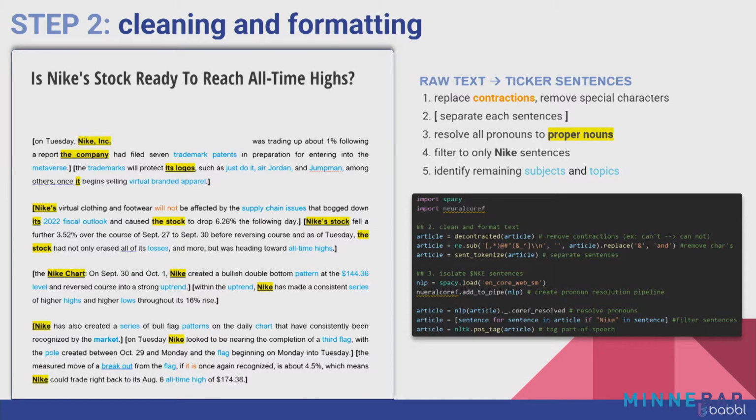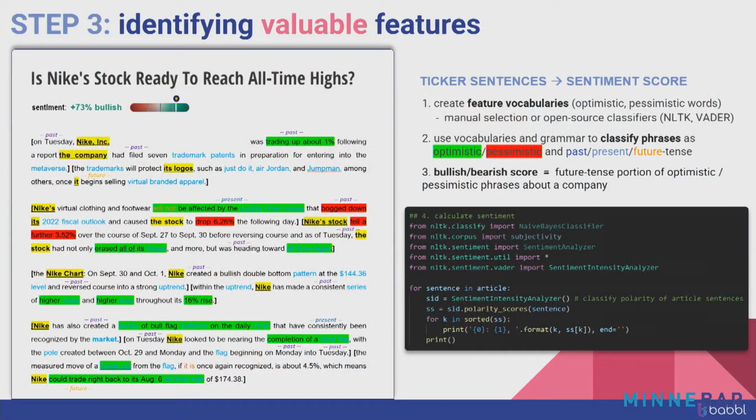So for example, in the first sentence, this is a pretty easy one: "On Tuesday, Nike Inc. was trading up about 1%." The computer would know that that is talking about Nike. But if we look down at the end of that paragraph, once it begins selling, that's ambiguous. It's using "it" instead of the word Nike. Long story short, there's code that you can write that actually identifies that it is referring back to Nike. And so the gist of this is we take the raw text, we get Nike sentences, and then we move on to actually identifying valuable features from those sentences.